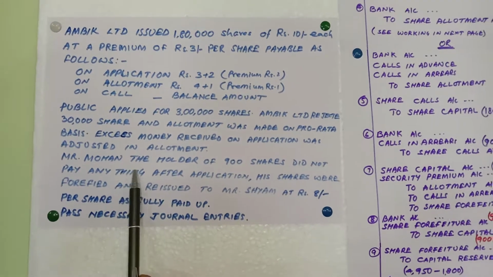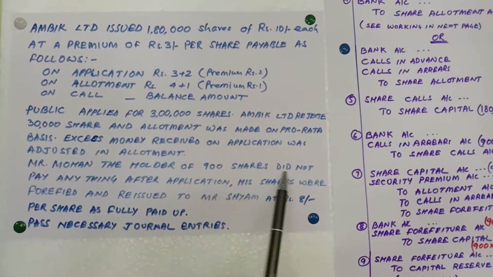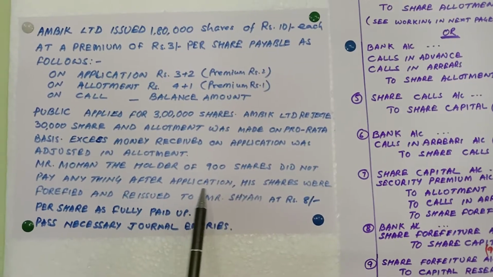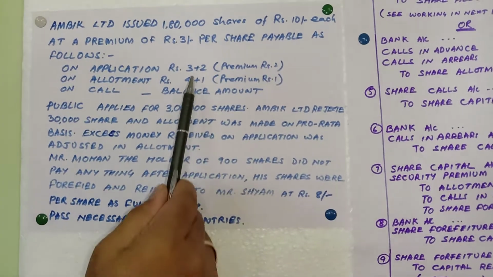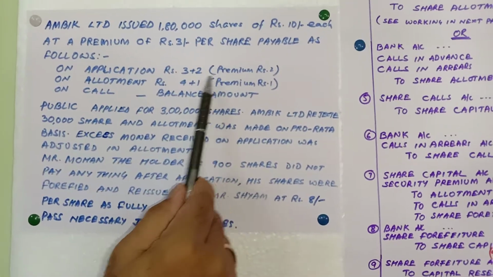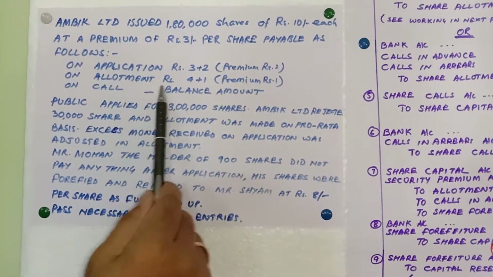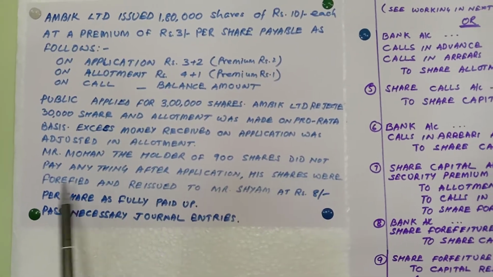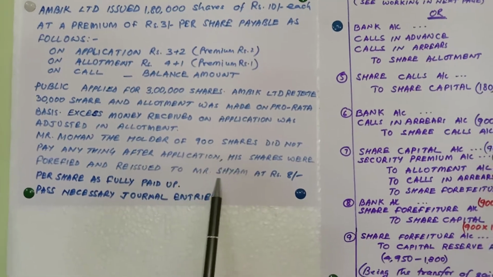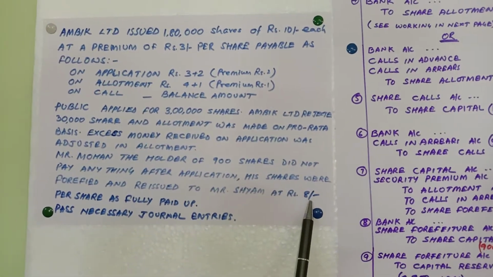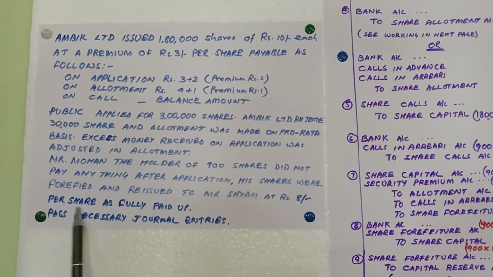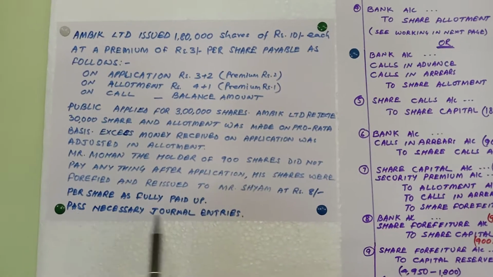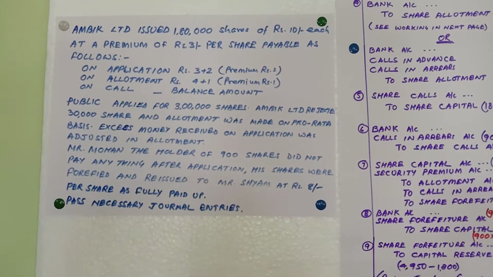Mr. Mohan, the holder of 900 shares, did not pay anything after application. That means he has paid the application amount but he did not pay allotment and calls. His shares were forfeited. So his shares were cancelled and reissued to Mr. Sham at rupees 8 per share as fully paid up. Pass the necessary journal entries. So this is the question.